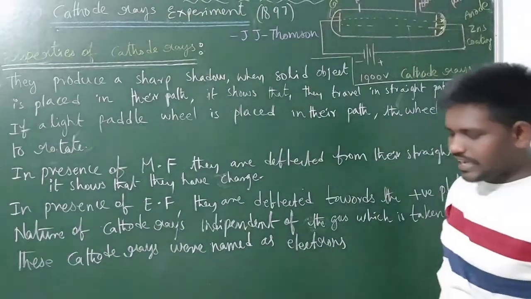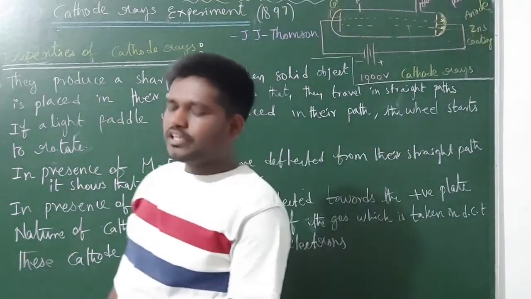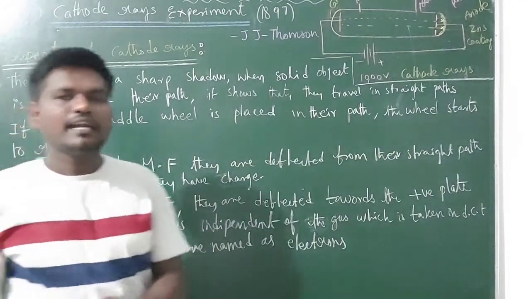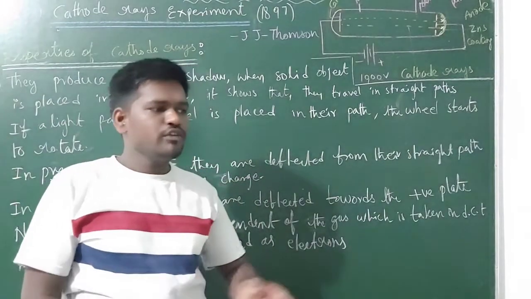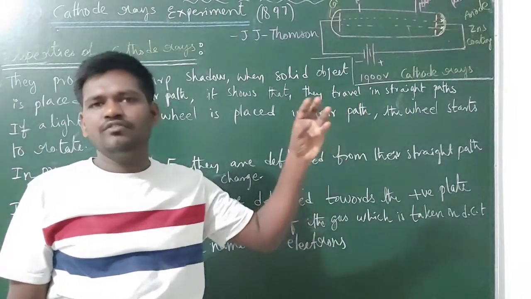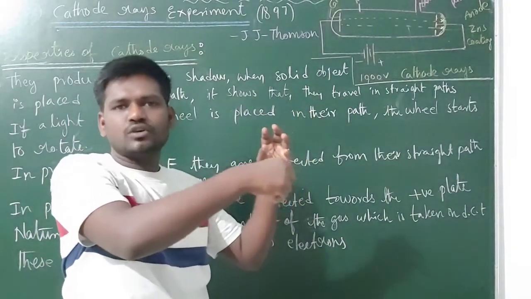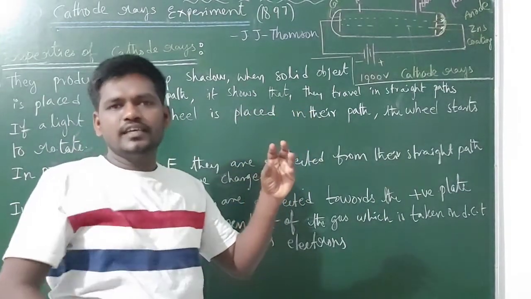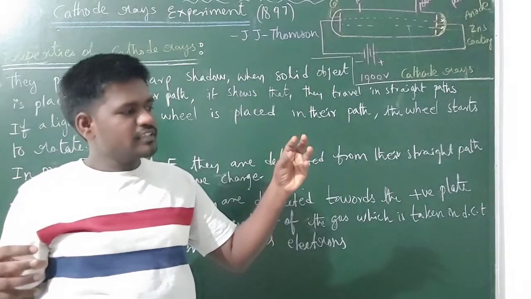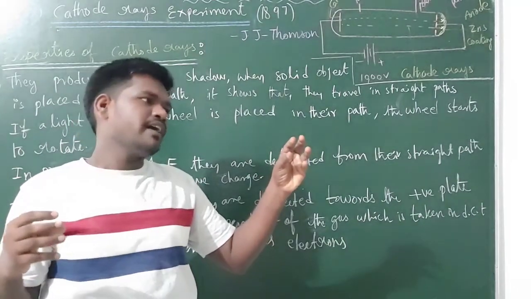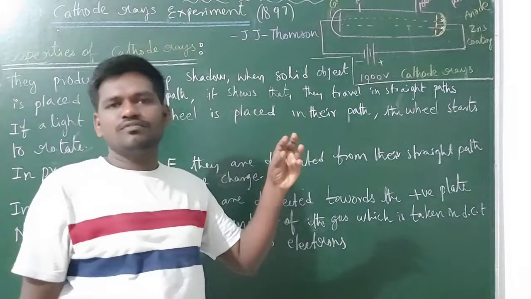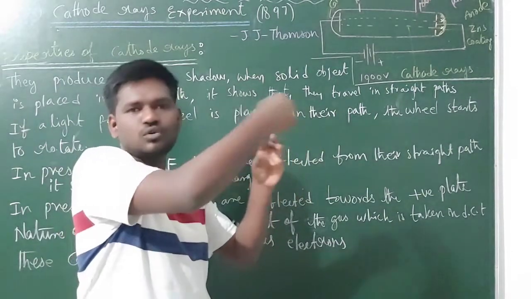It means that these cathode rays are made up of matter particles. When you place a fan containing wings in the air, it starts to rotate. How can the fan rotate guys? Because the air particles collide with, or are incident on, the wings of the fan. As a result, it starts to rotate.